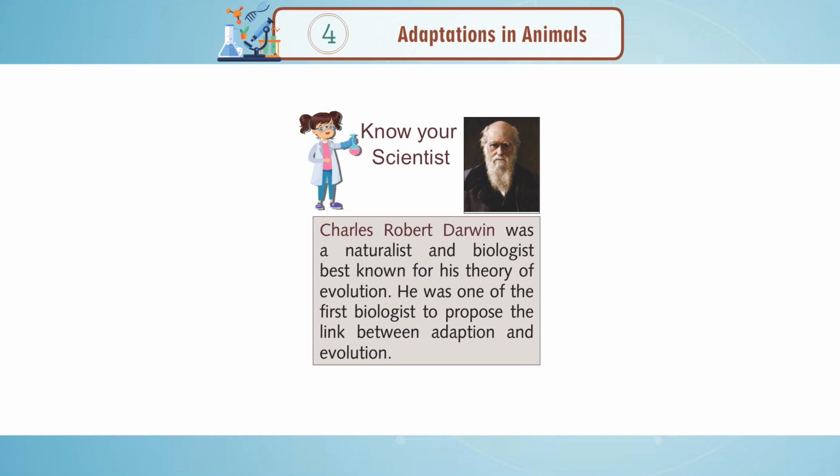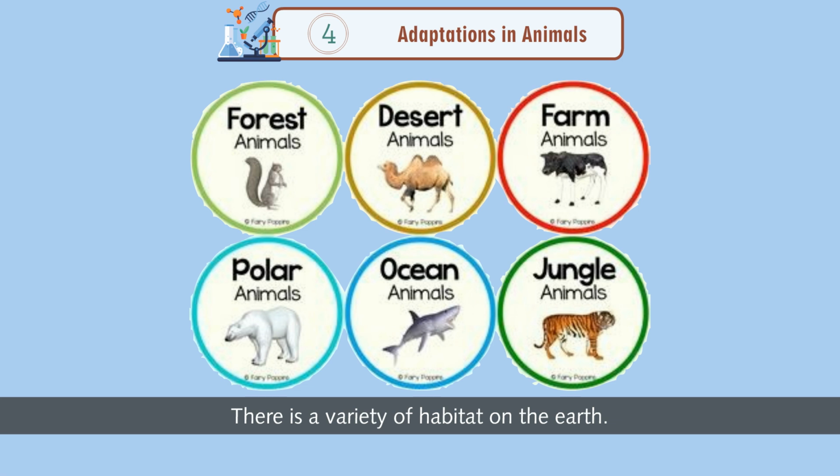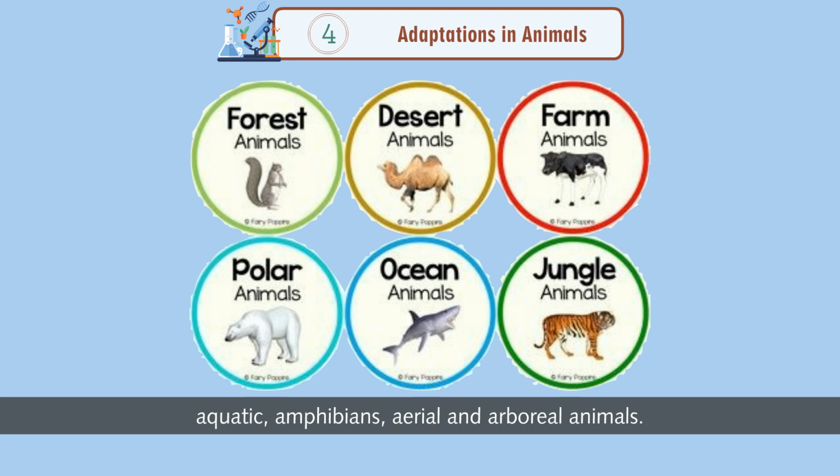Know your scientist. Charles Robert Darwin was a naturalist and a biologist best known for his theory of evolution. He was one of the first biologists to propose the link between adaptation and evolution. Adaptations to habitat. There is a variety of habitats on the earth. Depending on the habitat in which animals live, they can be grouped as terrestrial, aquatic, amphibians, aerial and arboreal animals.